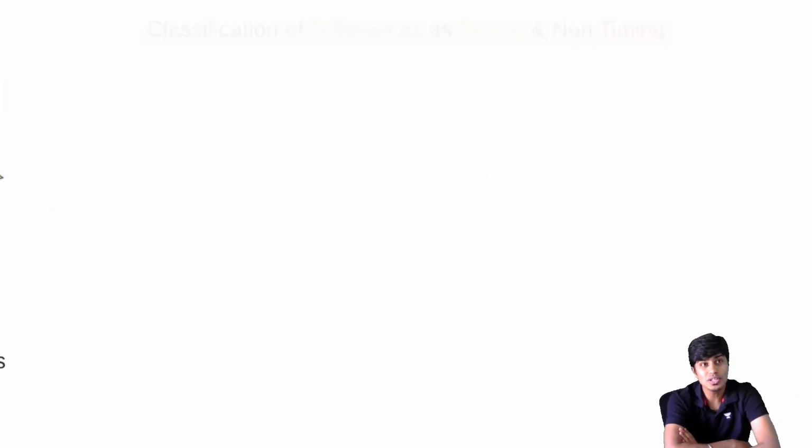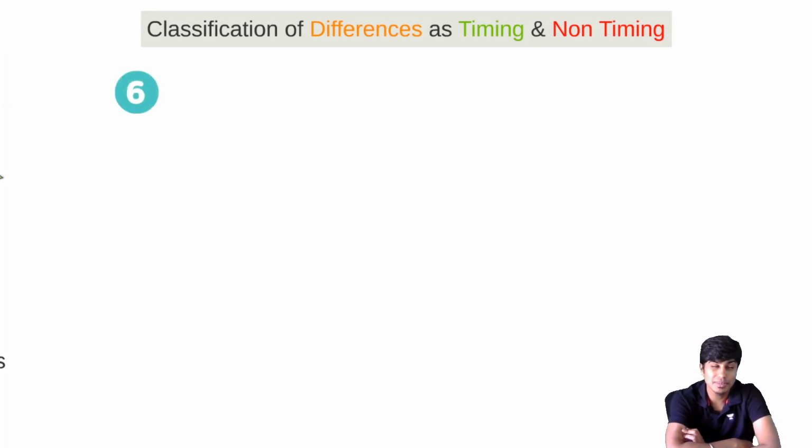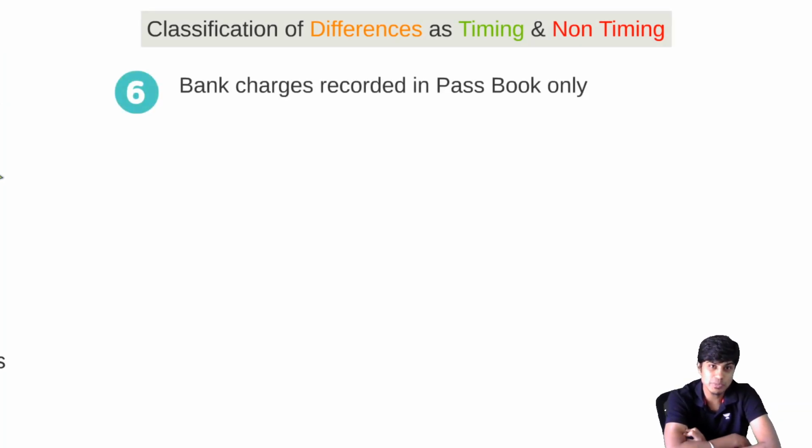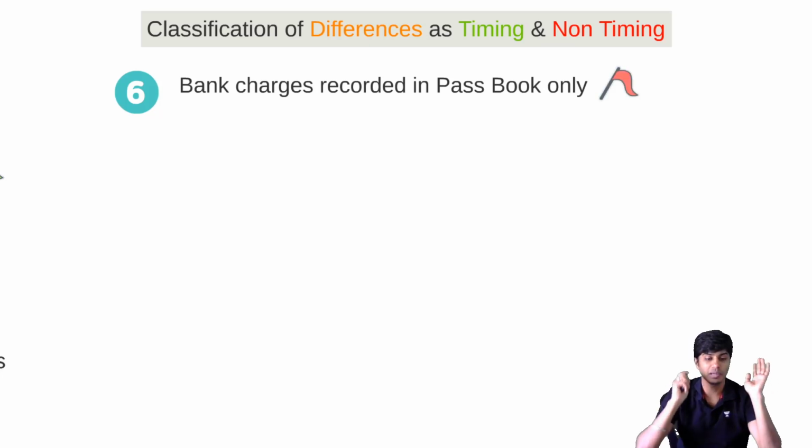Then we have a few more. Sixth one is bank charges. Recorded in passbook only. It is not recorded in cash book. It has to be recorded in cash book. If you don't record in cash book, it is not a timing difference. It's an error of omission, my friends. So this is again a non-timing difference.